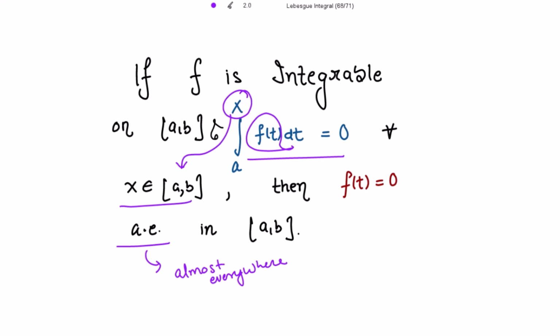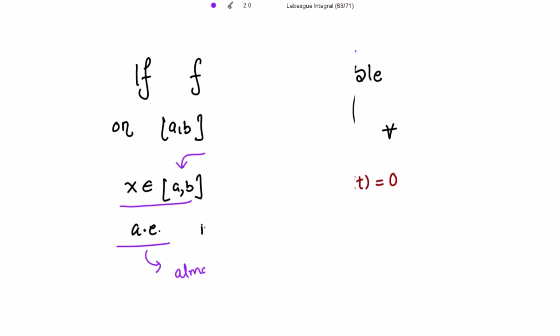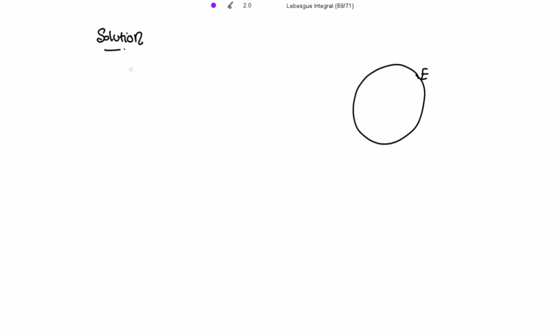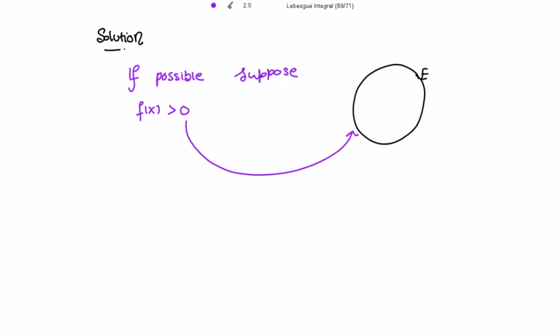So it is given to us that f is integrable. Let's suppose that, if possible, f of x is strictly positive on a set E having positive measure.